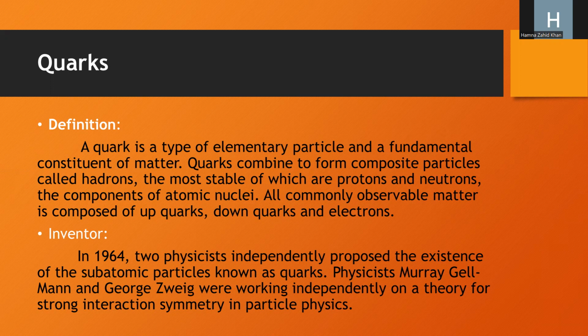Now we'll discuss who is the inventor of quarks. In 1964, two physicists independently proposed the existence of subatomic particles called quarks. Physicists Murray Gell-Mann and George Zweig were working independently on the theory for strong interaction symmetry in particle physics. This is actually the discovery or invention of quarks.